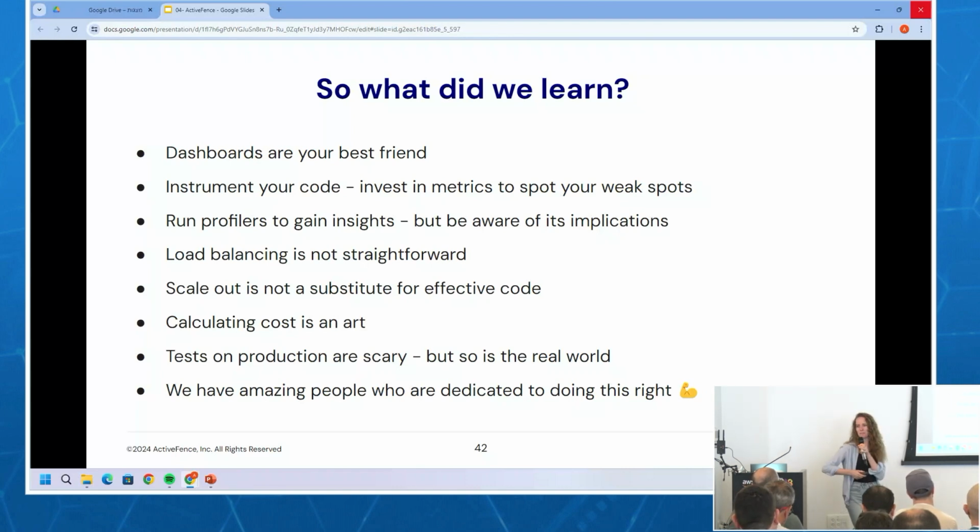And finally, I think the biggest takeaway is that we really have just amazing, amazing people that are super dedicated to doing this the right way. We all care about what we do and care about doing it right.